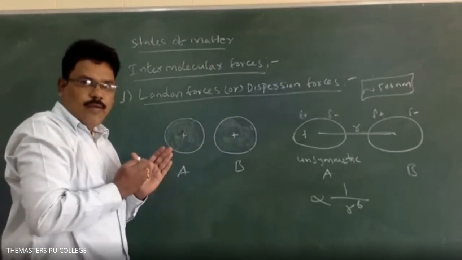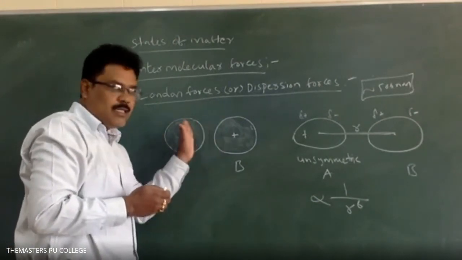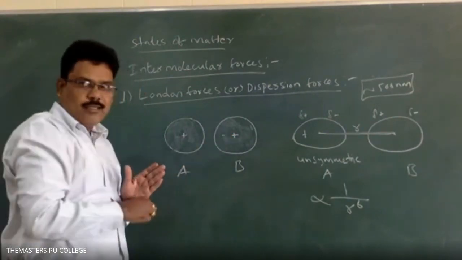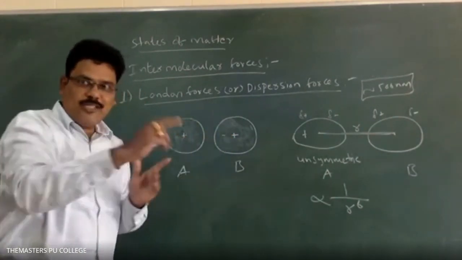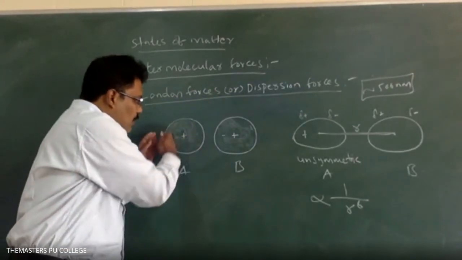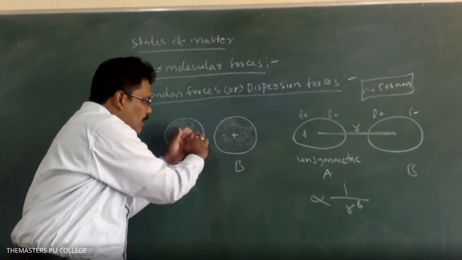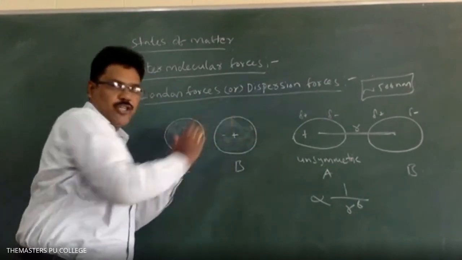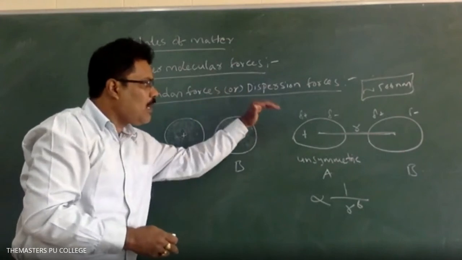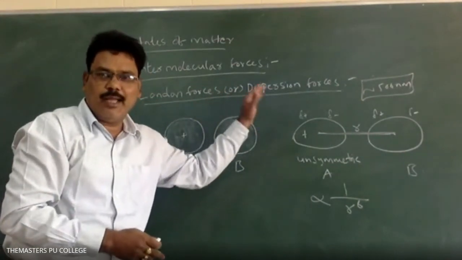Okay, so then what will happen? The electron cloud is nothing but negative charge. So this is negative charge, this is also negative charge. So immediately a repulsive force arises. Whenever this negative charge approaches the other, it will repel this negative charge. So slightly it will be polarized on the other end of the atom.